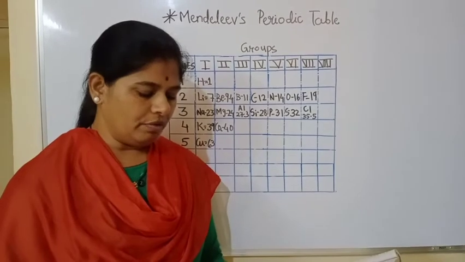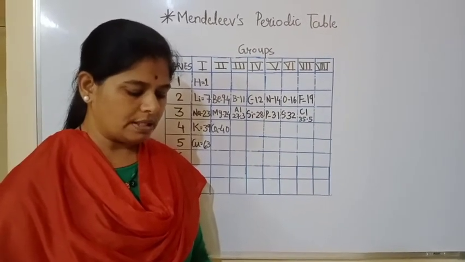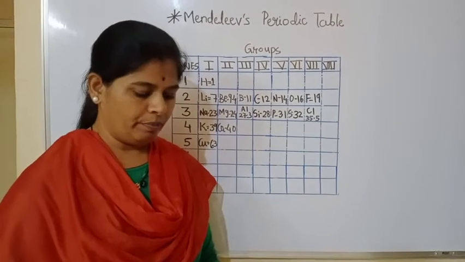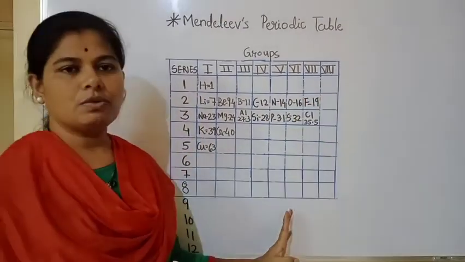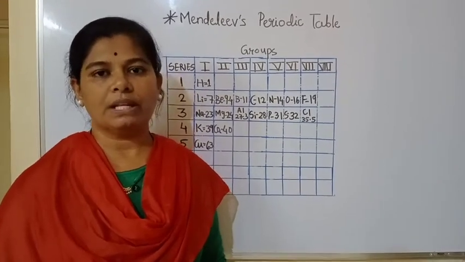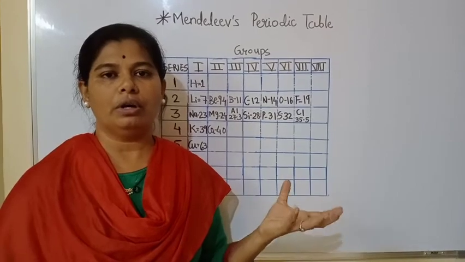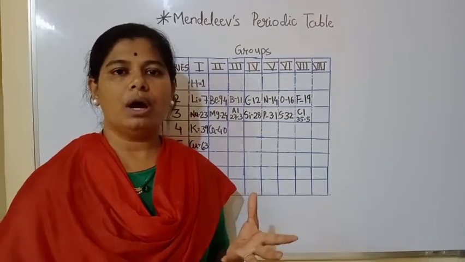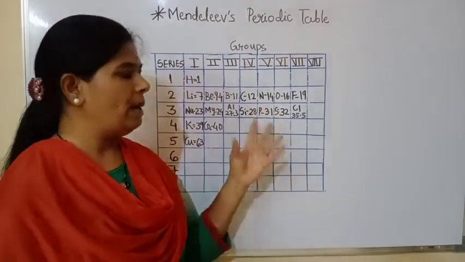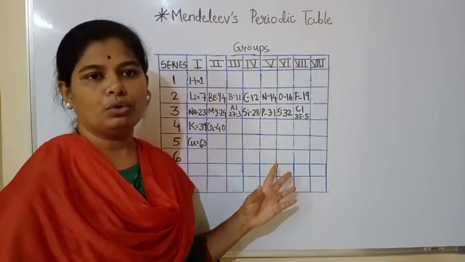Then the third merit we will see is that there was no place reserved for the noble gases in Mendeleev's periodic table. So even though the vacant places were there, there was no vacant place for the noble gases. As all of you know, there are noble gases like helium, neon, argon, krypton, radon. So these are all noble gases. So no place was there in Mendeleev's periodic table for those noble gases.